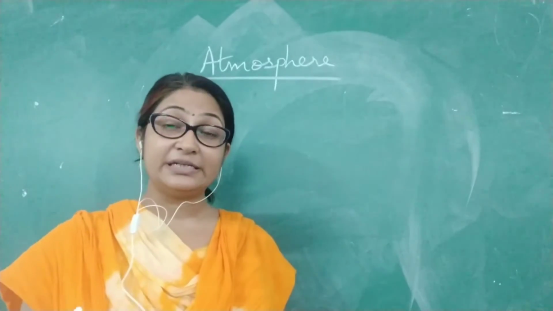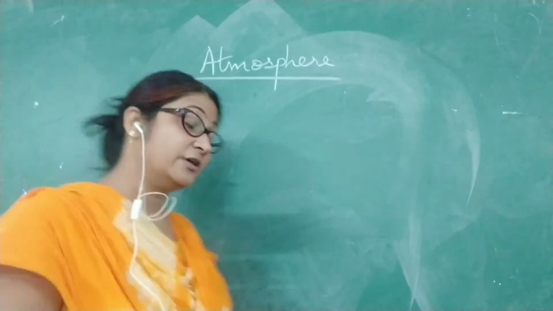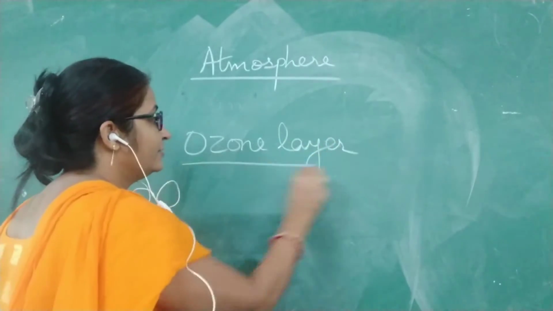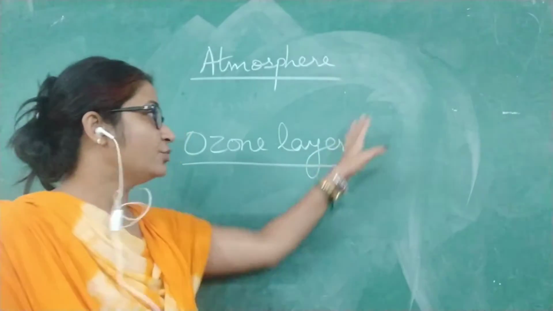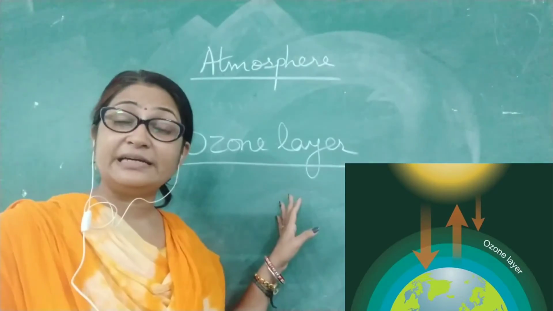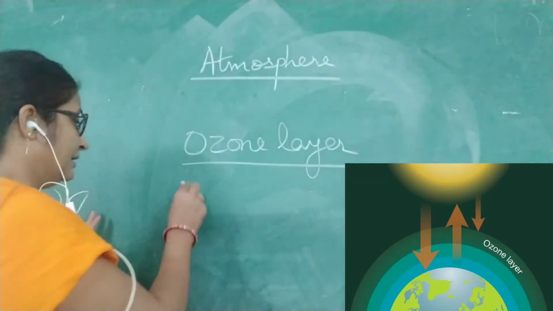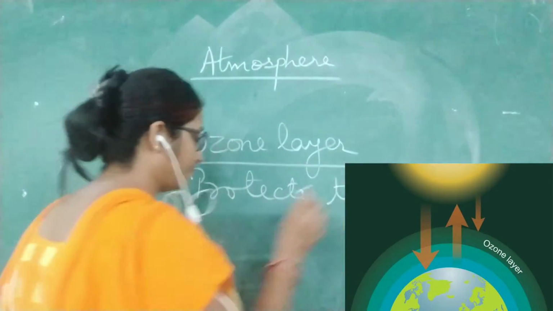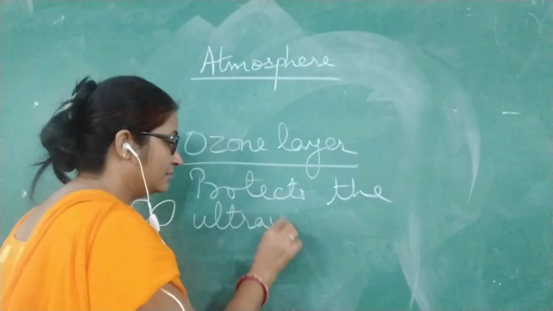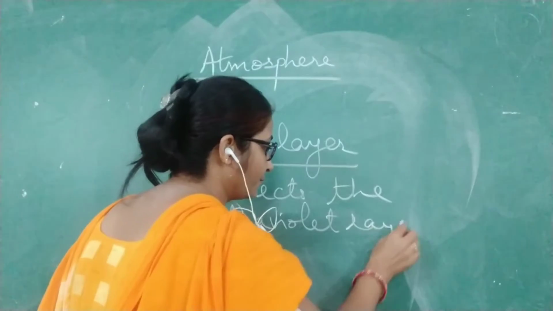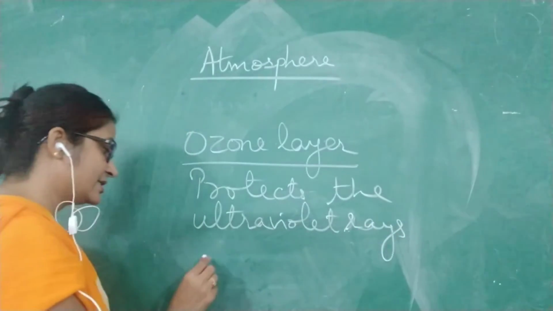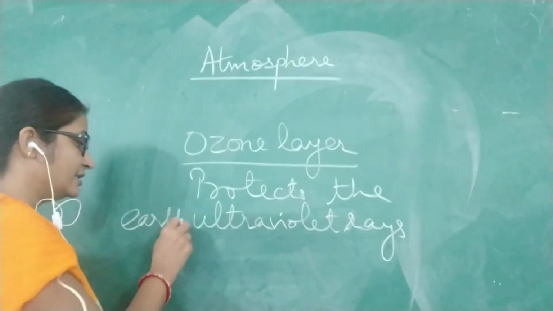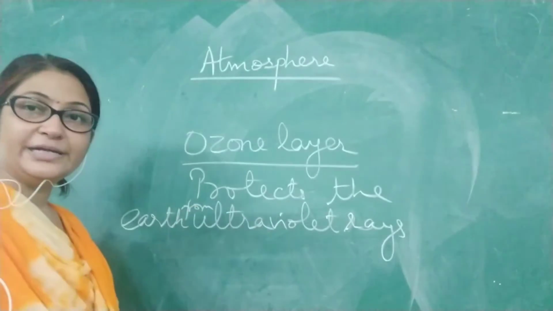There is one more layer present inside this atmosphere, which is called the ozone layer. Here you can see in the figure, this layer actually protects. What is the use of this layer? It protects the earth from the ultraviolet rays.